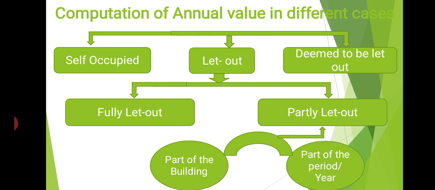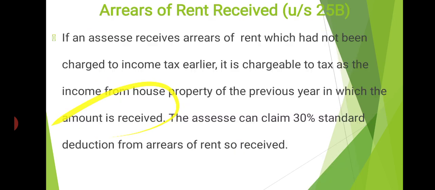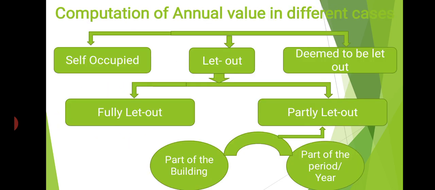Then, when we are letting out a house property, there are two situations. A house which is fully let out, and the next one, partly let out. There are two kinds of partly let out. Part of the building may be let out. Suppose we have a 1,000 square feet building. We are letting out 500 square feet, and we are self-occupying the rest. That is the concept. The next is part of the period.